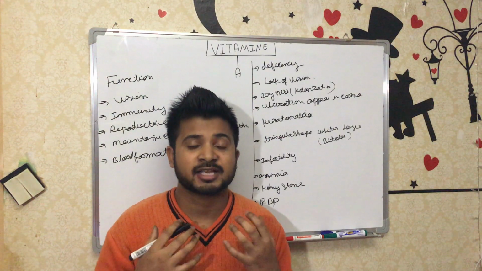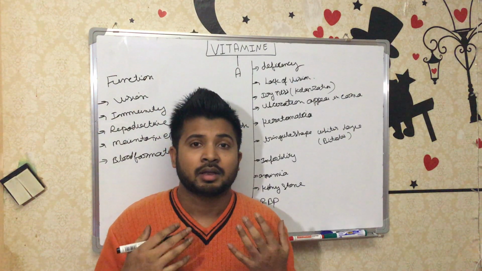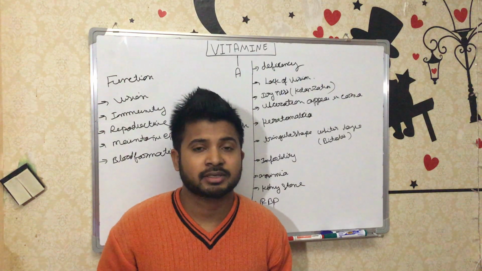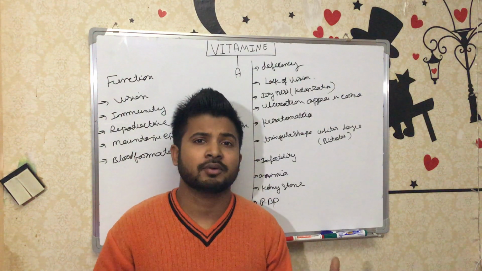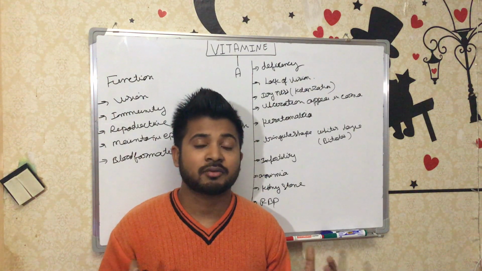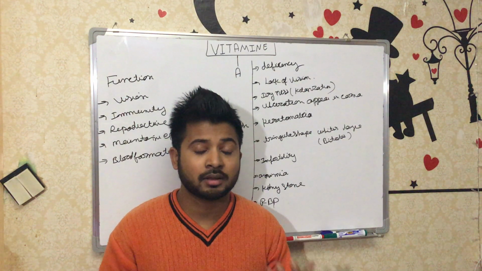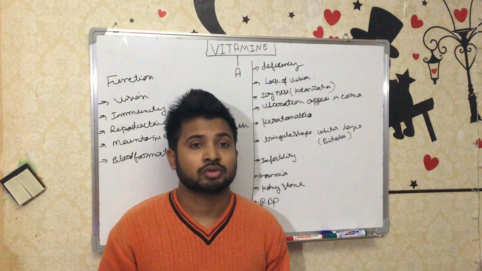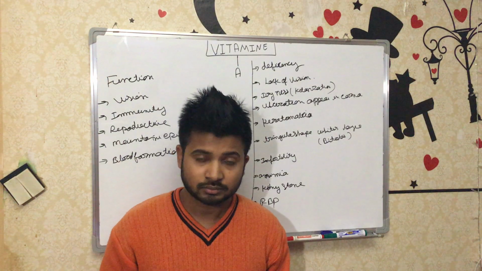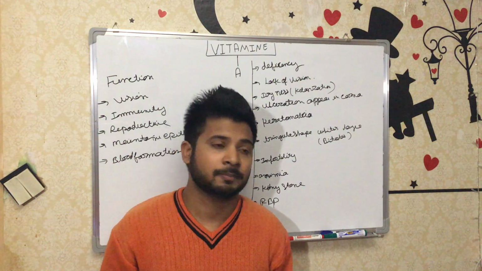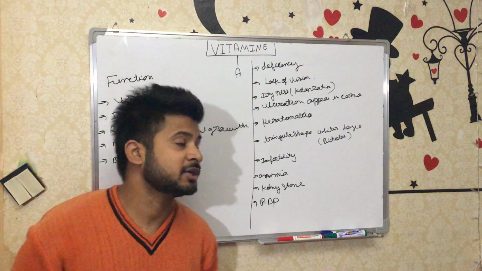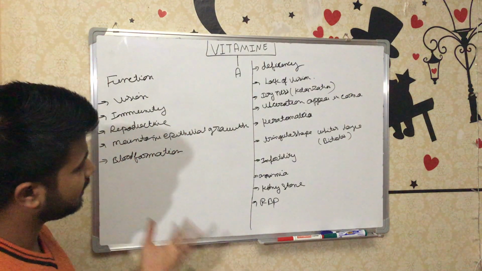As we know, the respiratory tract, urinary tract, reproductive tract, and a lot of our visceral organs have epithelium, and epithelial tissue plays a big role. So they will also be interrupted and become deficient, and the person will suffer from a lot of problems. Those things you also have to mention. So these are the main functions and deficiency.